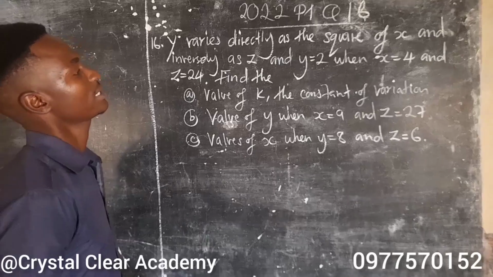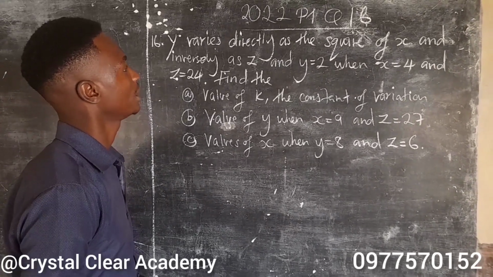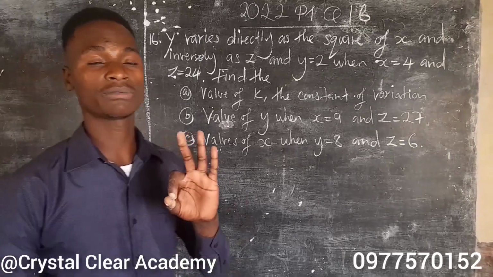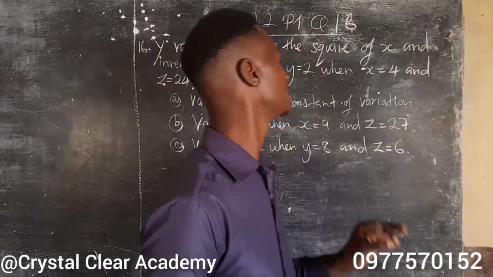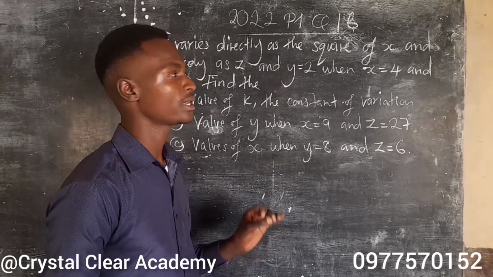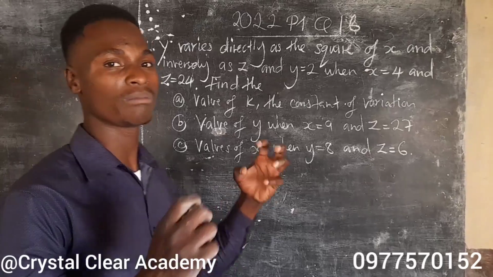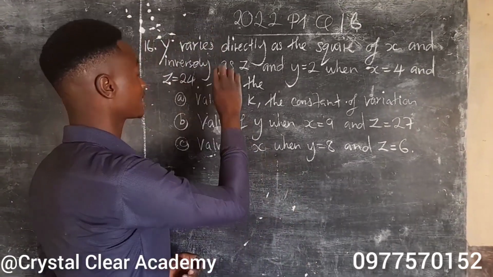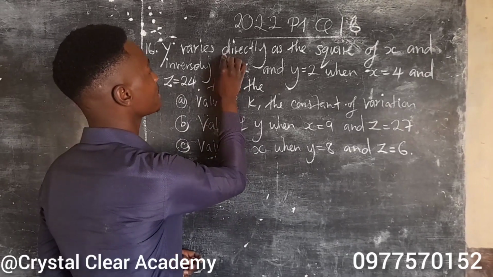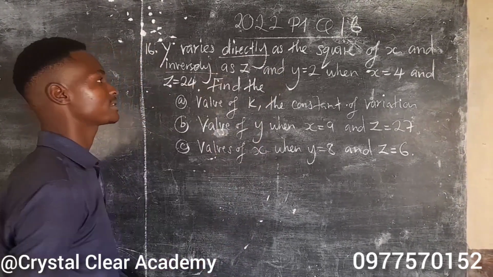Alright, so the first thing is to identify the topic. The topic is variation, of course, and there are three types of variations. We have direct variation, inverse variation, and joint variation. Direct variation and inverse variation, when you combine them, you form a joint variation. So this question is a joint variation because it consists of direct and inverse variation.